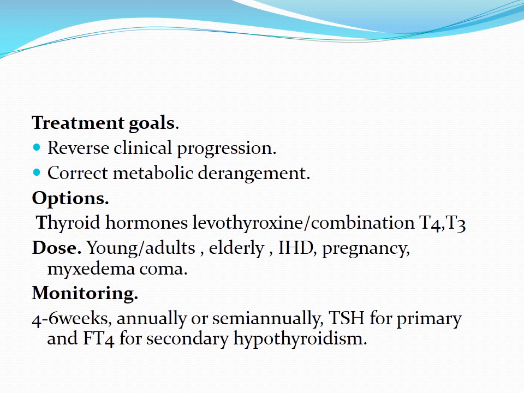So ideally we have to maintain TSH between 0.4 to 4 milli international unit per liter. And in case of secondary hypothyroidism, we use FT4 as a monitoring.